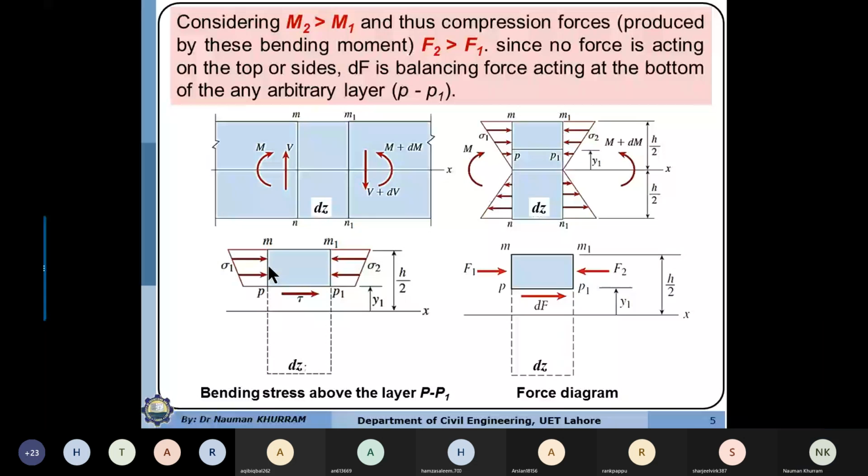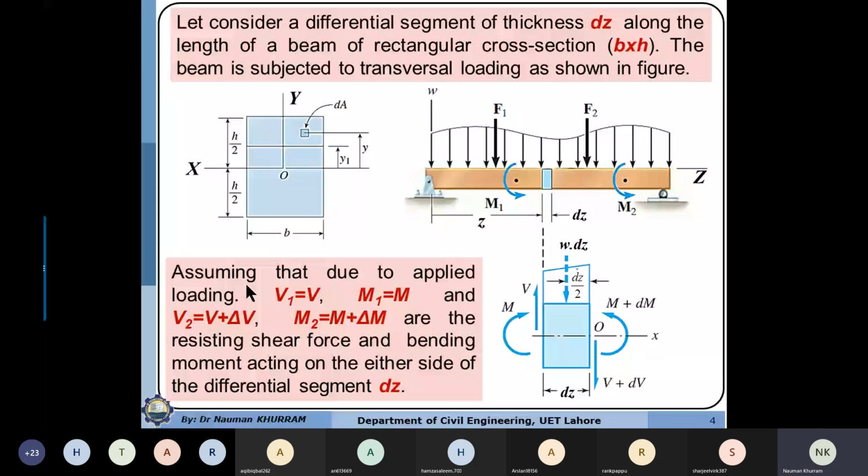Area means the thickness of this layer, which is h by 2 minus y1, multiplied by this b value. So this is the area, this width and this depth. If I multiply this stress sigma 1 over this area, I will have total compressive force F1 which is acting over here.